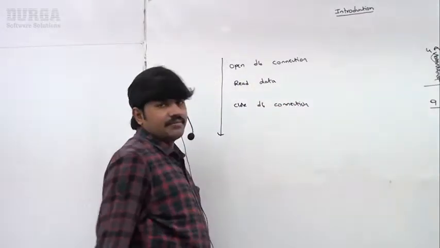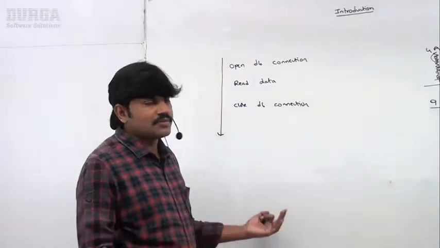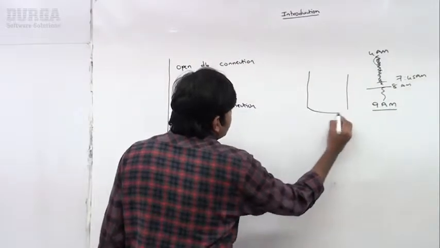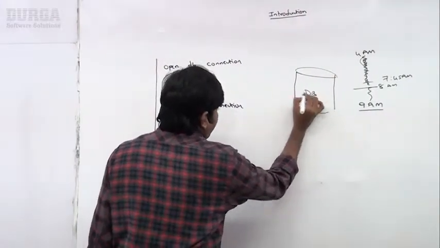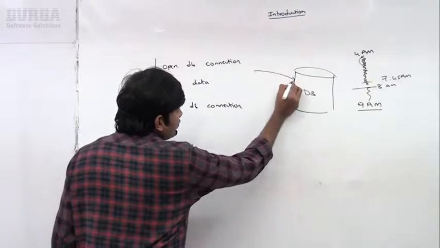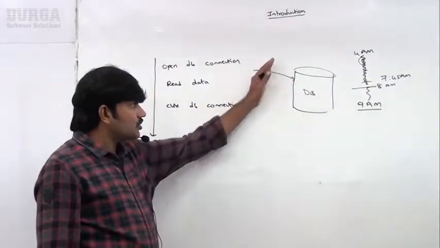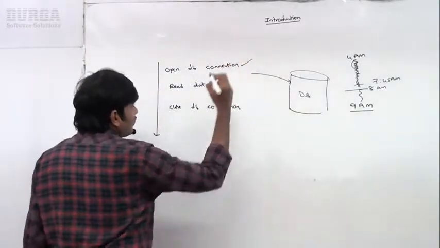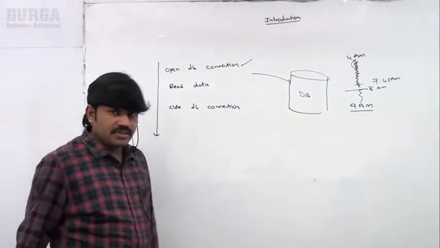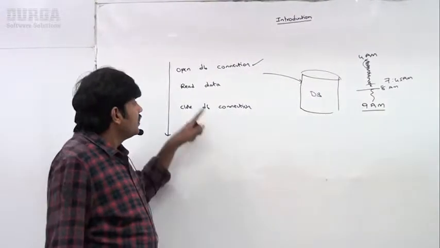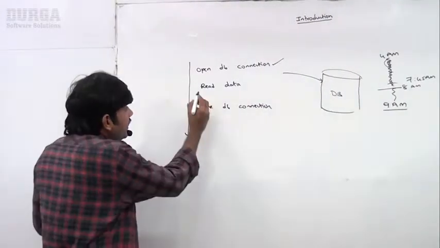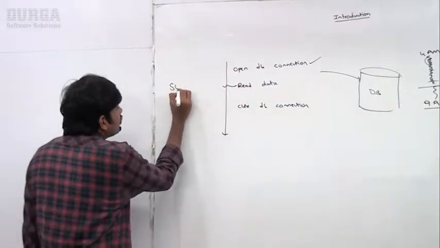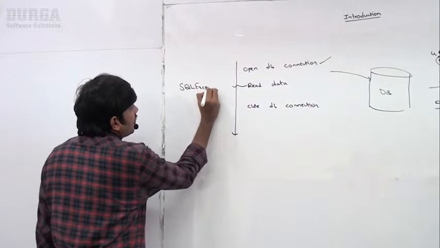This is my programming requirement, and such requirements are very common in our programs. Now assume I opened the DB connection successfully. Next, while reading data from the database, suddenly I got the SQL exception.